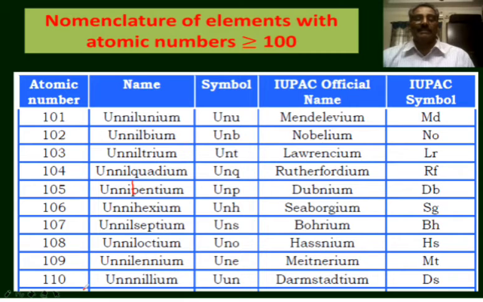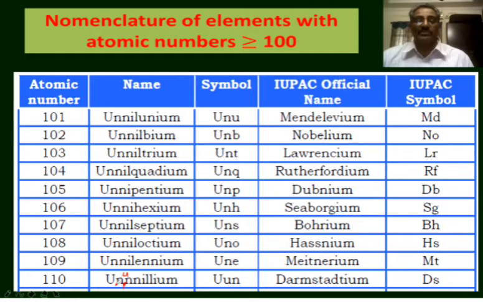With atomic number 110, ununnilium. Here also there is a mistake: it is not unnilnilium, it is ununnilium, with two U's at the start.